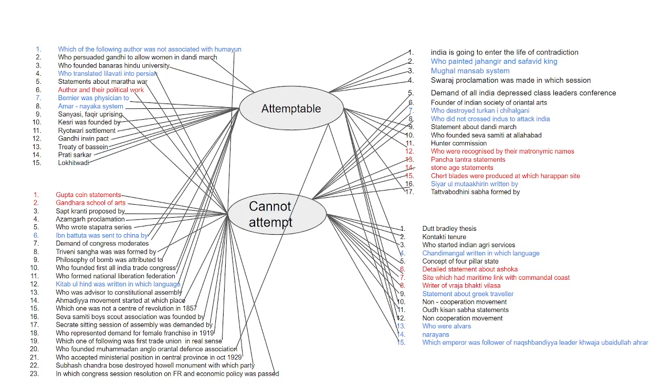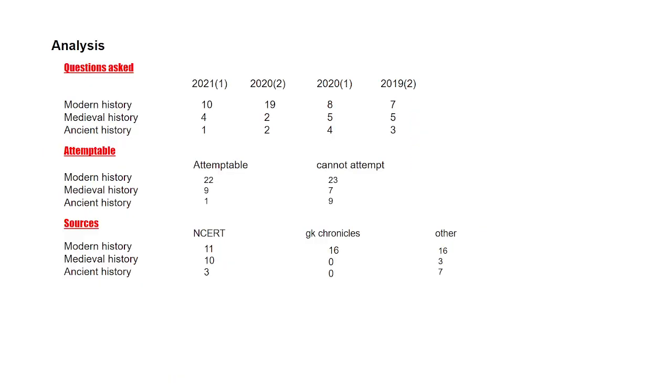Okay, now we have data. We will use this data to draw various conclusions. So here is the data arranged. First is questions asked. As you can probably see, most of the questions are from modern history.